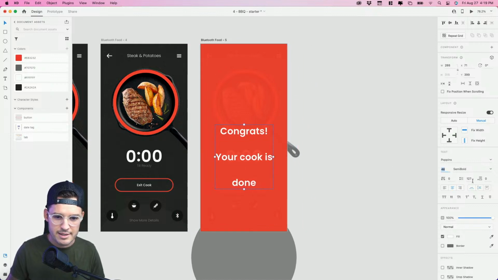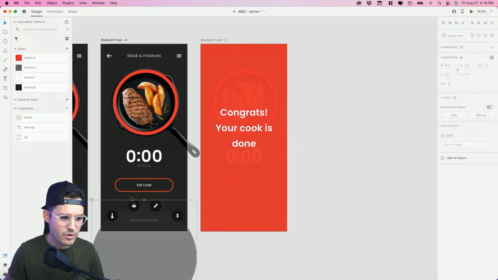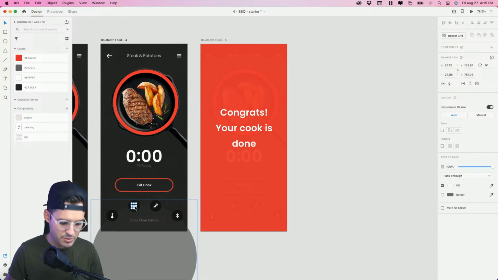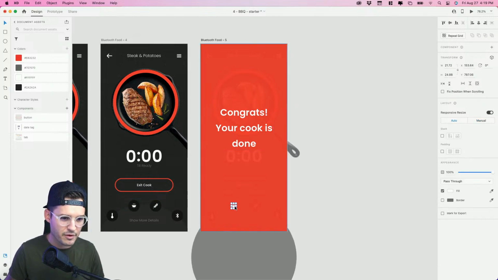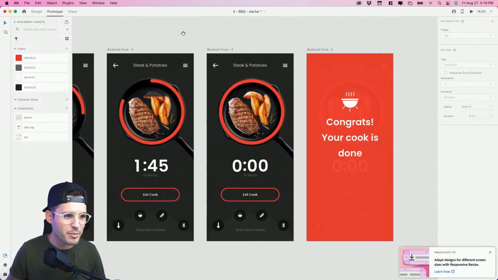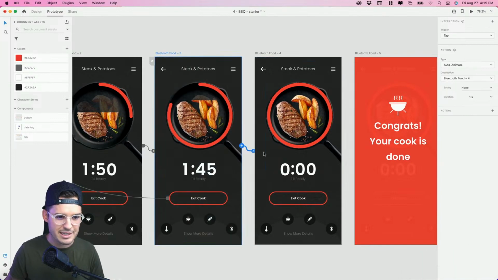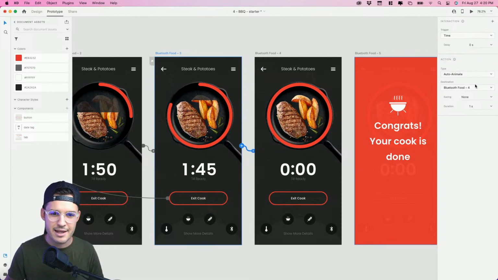We'll just bring that in slightly, and let's change the line height so it's not looking so strange. Love that. Okay, great. And let's just steal a logo really. Could we steal an icon, excuse me, if we can? That'll be fun. Let's just steal a little icon action and put it over the top. Something like that. Okay, we're gonna need to do a little bit more prototyping now. This one leads there. Beautiful. Let's lead this one over. Again, it's a time trigger, and it's gonna happen in 5 more seconds.